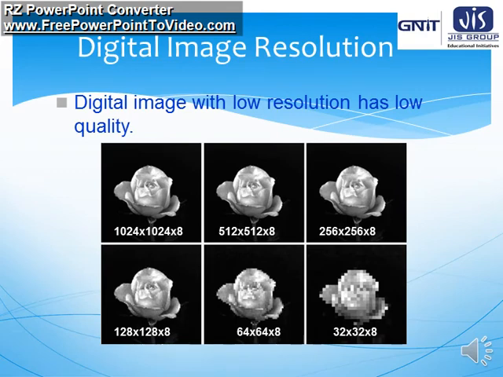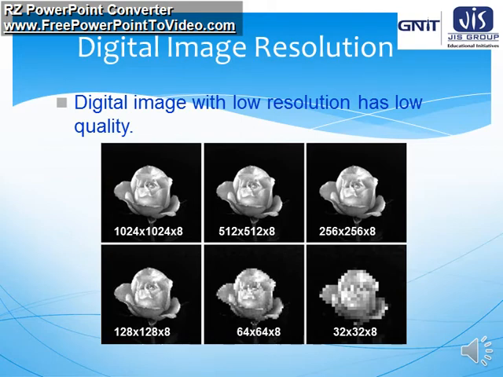This is another example where we can see a set of 8 images. The first image has 1024 multiplied by 1024 multiplied by 8. Why is it 8? Because it is a grayscale image. We already know that for a grayscale image each and every pixel requires 8 bits. So if the dimension of the image is 1024, length and breadth are equal, so the size will be 1024 multiplied by 1024 multiplied by 8. So it is the high resolution.